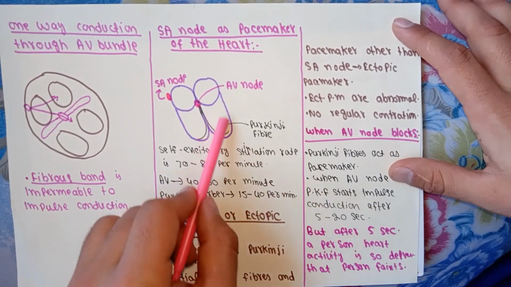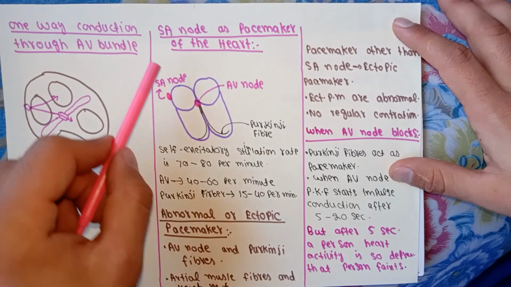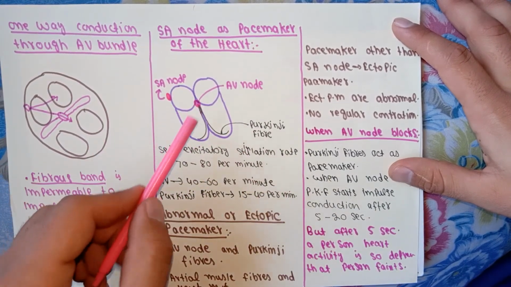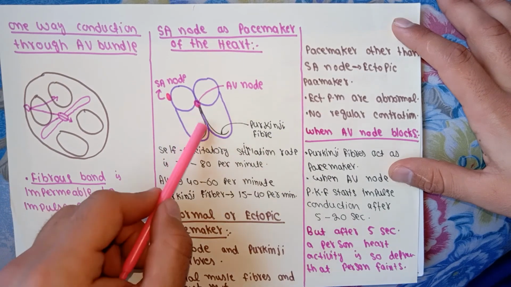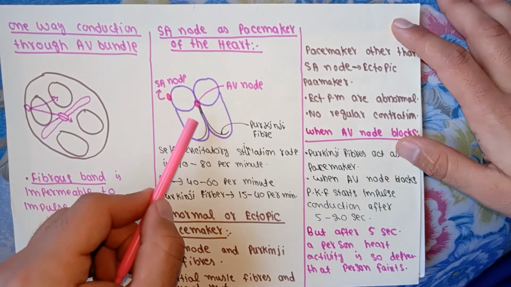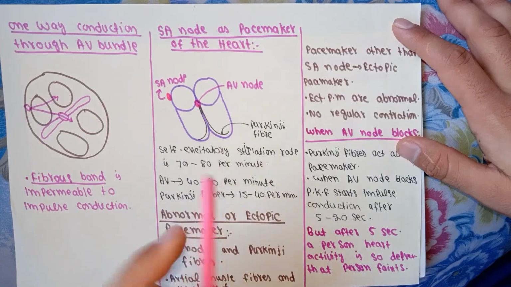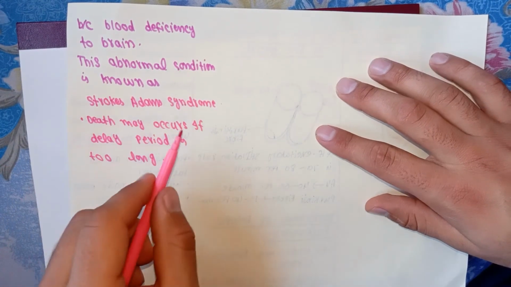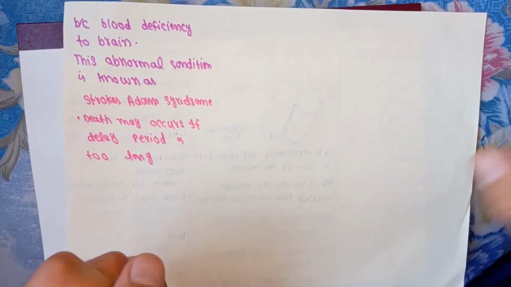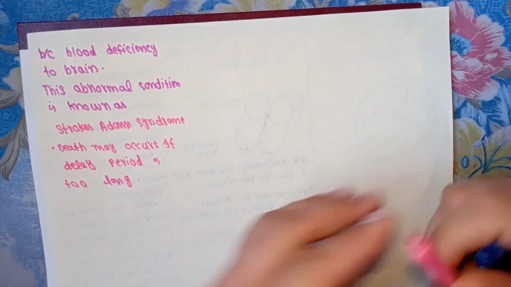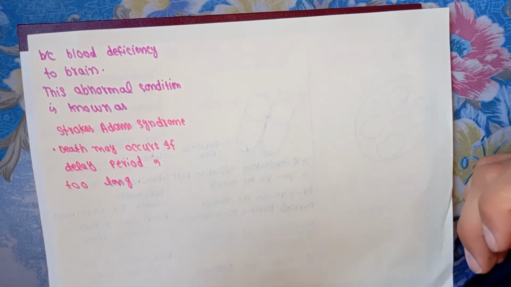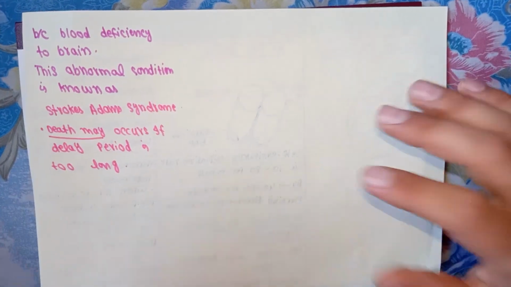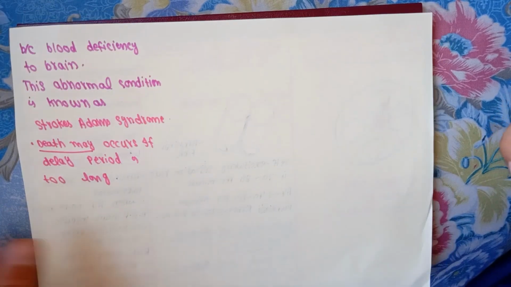So the ventricle cannot contract and cannot pump blood to different parts of the body, especially the brain, which is very sensitive. So after 5 seconds of the blockage of the AV node, a person becomes faint, and this condition is known as Stokes-Adams syndrome. If the period becomes too long and the Purkinje fiber starts working too late, it will also cause death. So death may occur in this situation, which is a very abnormal situation.